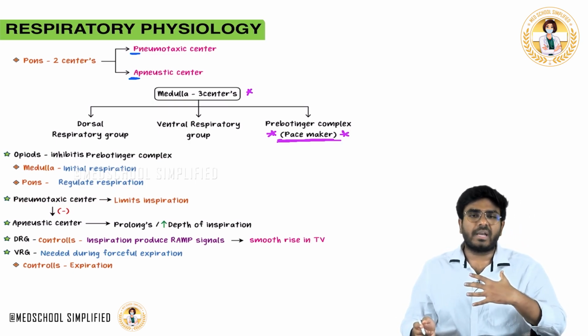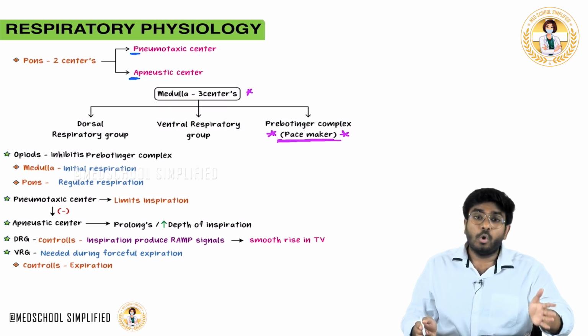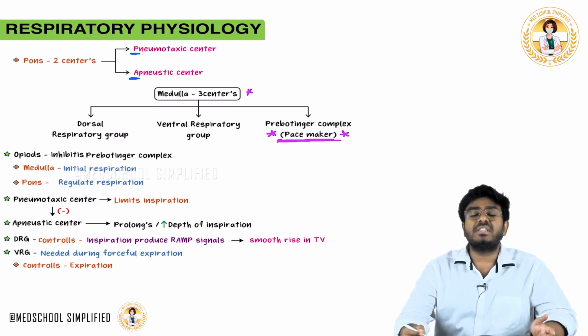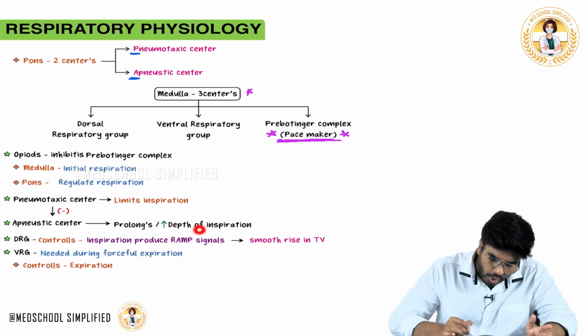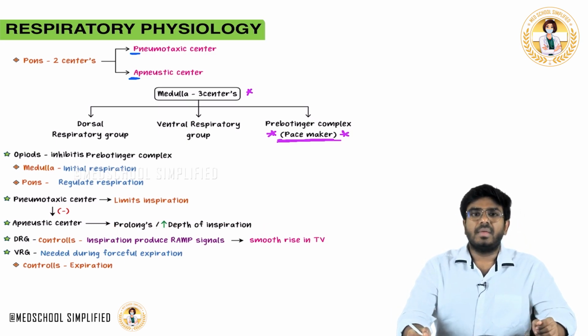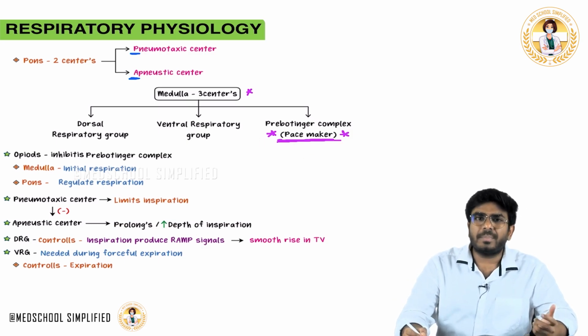Whenever you take a tidal volume of air into your lungs, automatically inspiration needs to be stopped. Who will limit that inspiration? Pneumotaxic center. Now what is the apneustic center doing? Apneustic center prolongs the inspiration. Now try to understand like this. The pre-Bötzinger complex, what will it do? It's a pacemaker. It initiates the inspiration.